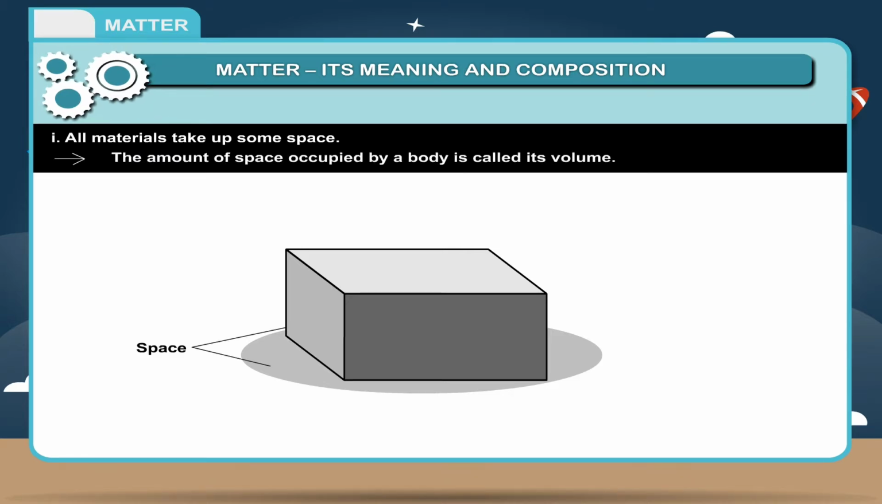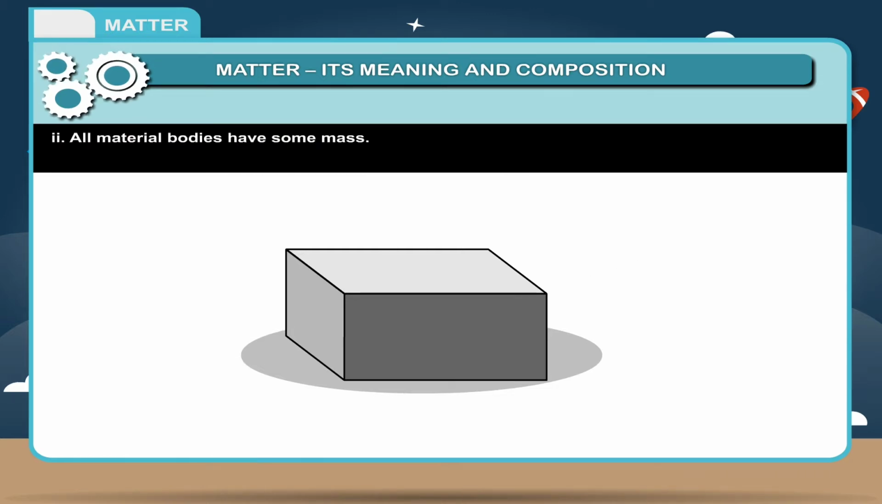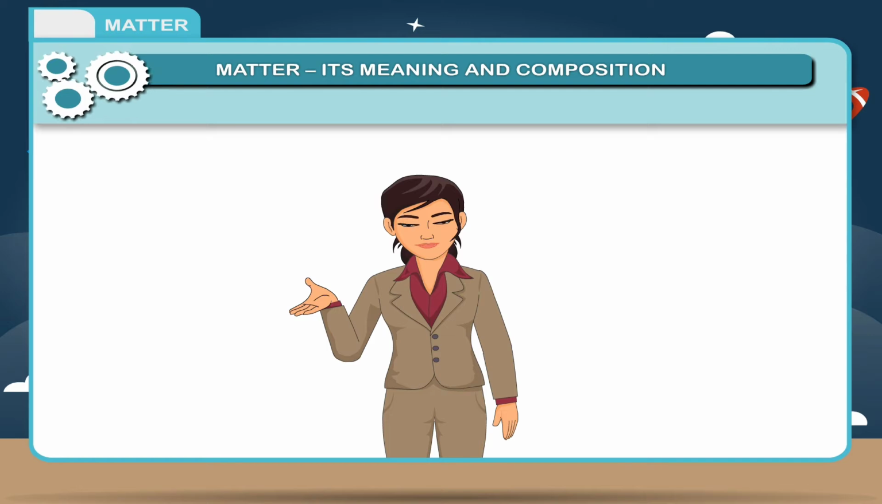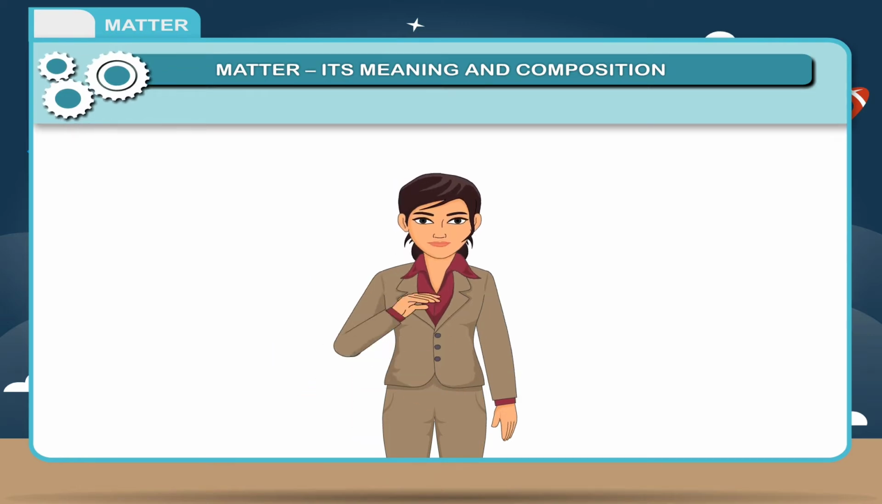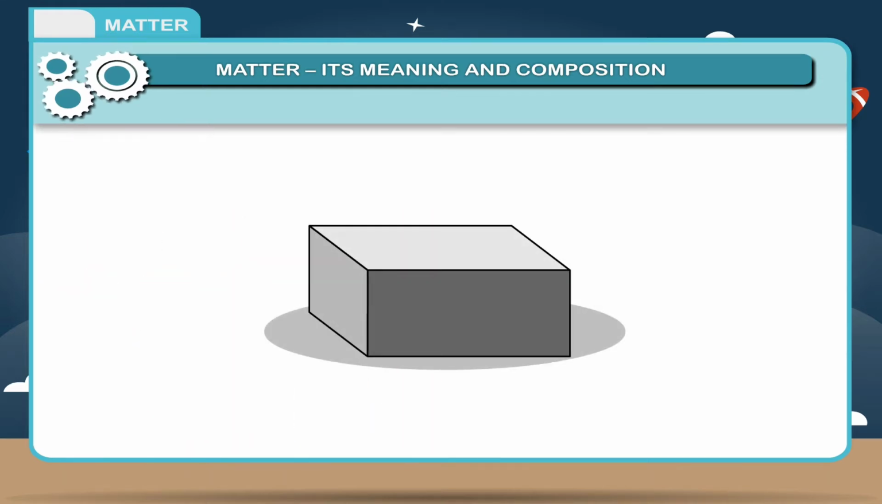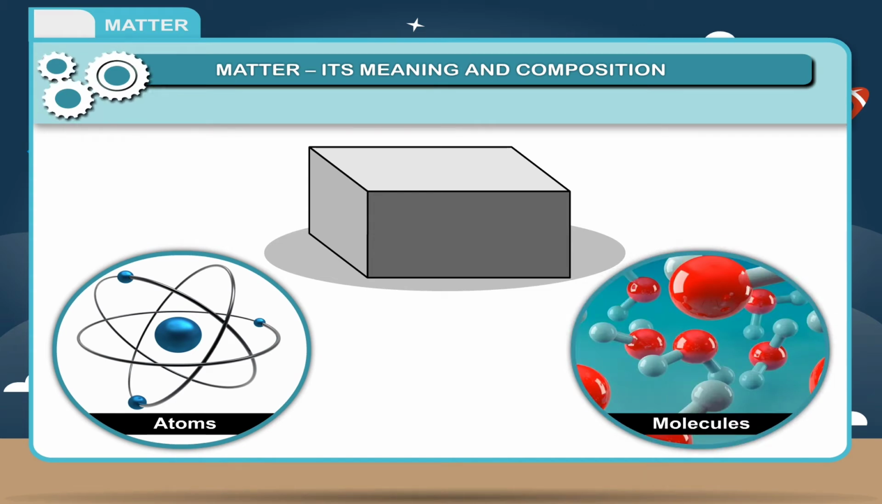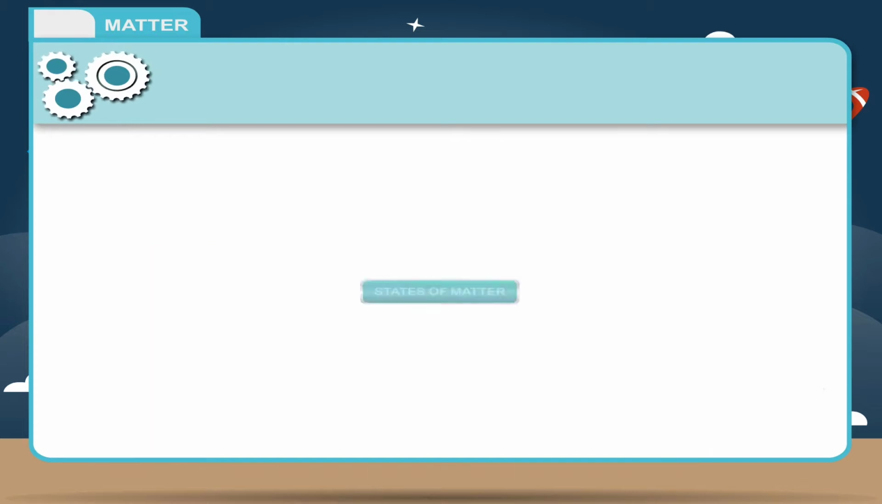The amount of space occupied by a body is called its volume. 2. All material bodies have some mass. Mass is a measure of quantity of matter. From these 2 points, it can be concluded that anything which occupies space and has a mass is known as matter. Matter is made up of tiny particles called atoms and molecules that cannot be seen by the human eyes as they are tiny and small.